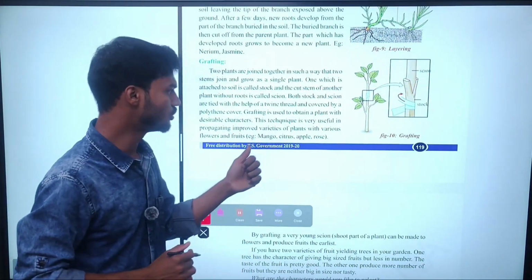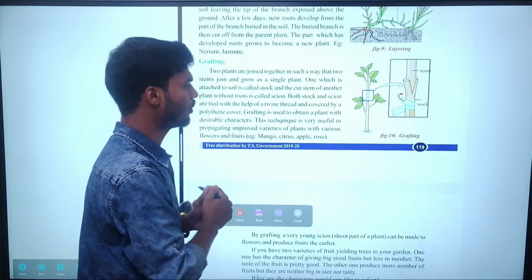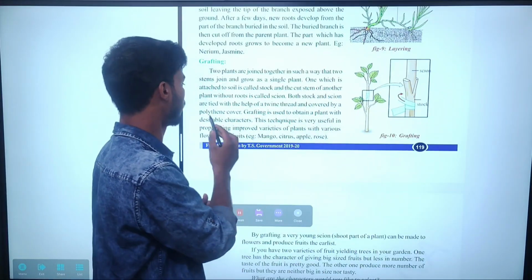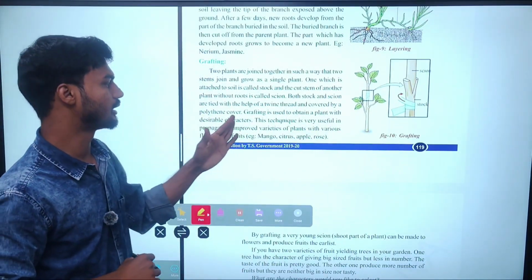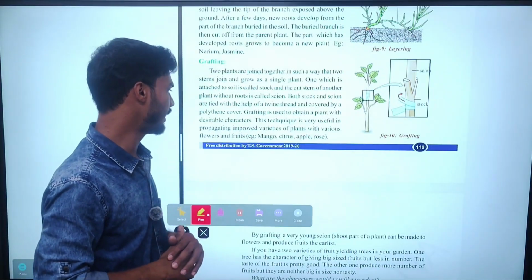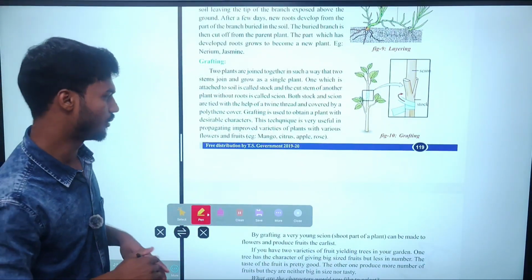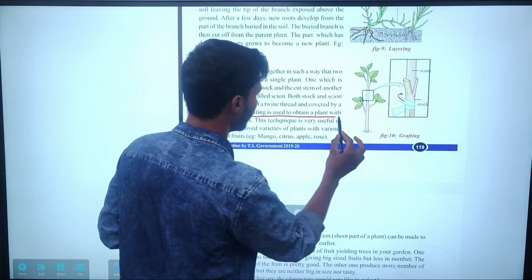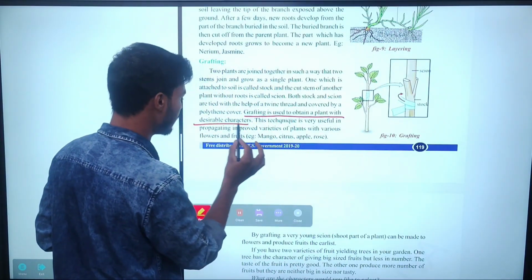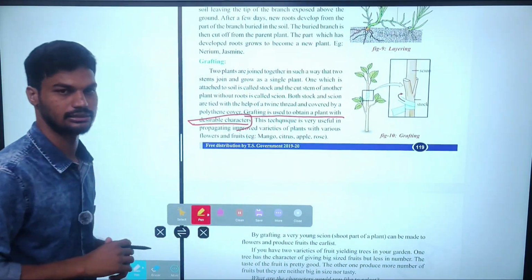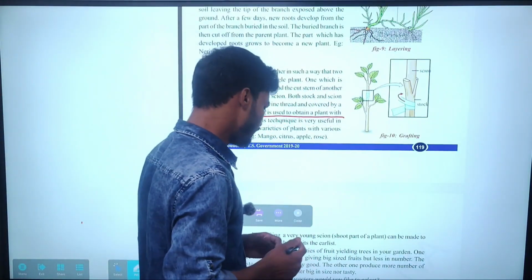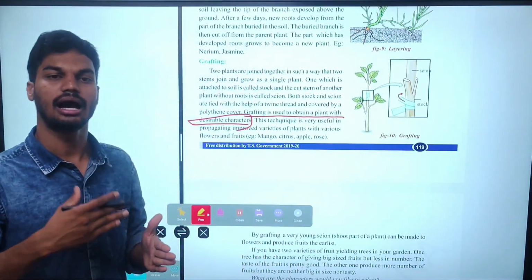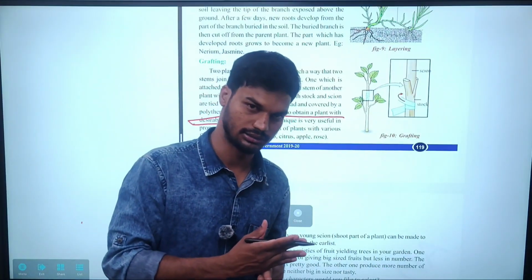Both stock and scion are tied with the help of twine thread and covered by a polythene cover. Grafting is used to obtain plants with desirable characters. For example, one plant is able to survive high temperatures, and imagine there are two plants.